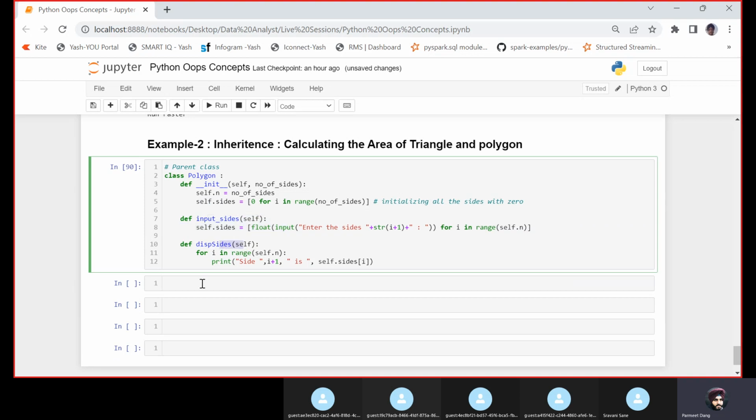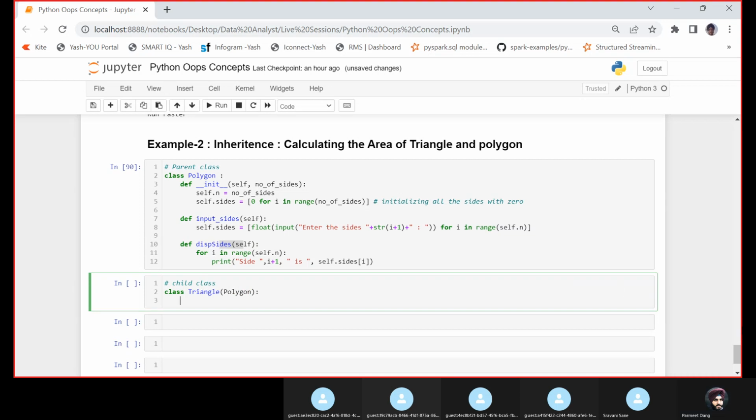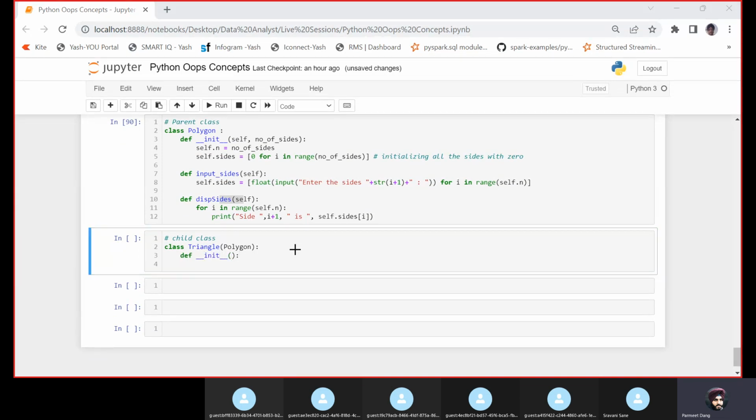Now I am creating a child class. Let's say Triangle, and that is inheriting the class Polygon. Now if you see here, I'm just invoking the constructor, and I'm calling the constructor of the Polygon in it.